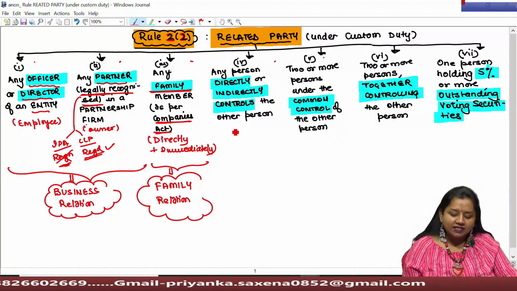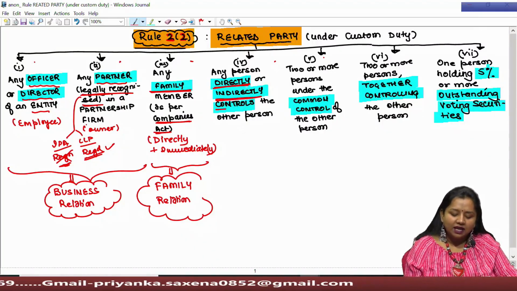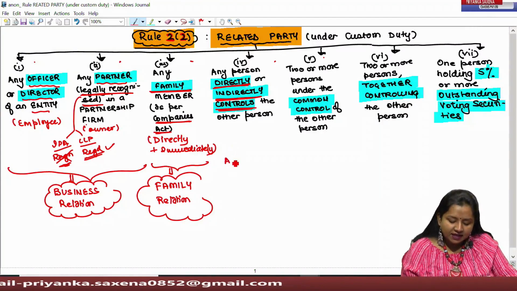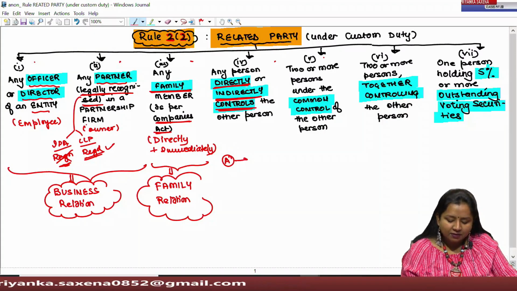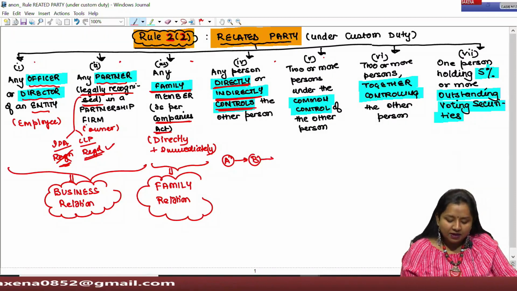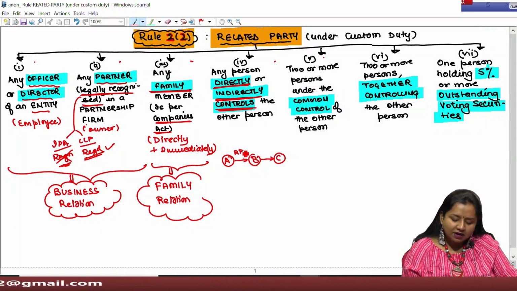Now the next one they say is that any person directly or indirectly controls the other person. That means if I say that there is a company in the name of A Limited which is having control over B Limited and B Limited is having control on C Limited. So A and B are related party because they are under direct control.